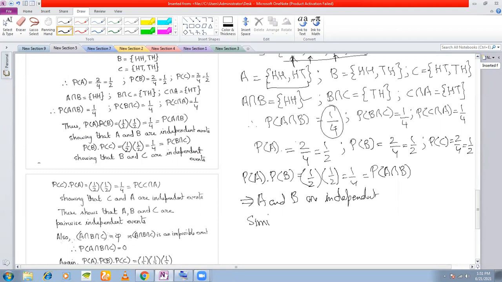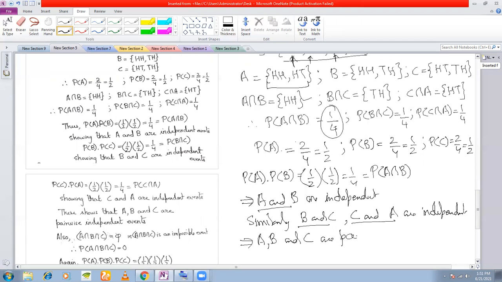Similarly, you can show B and C, comma C and A are independent. I've shown you the working. That means if A and B are independent, B and C are independent, C and A are independent, that means A, B, and C are pairwise independent. Now let us check whether all three are independent or not.